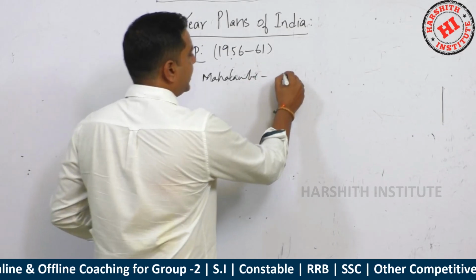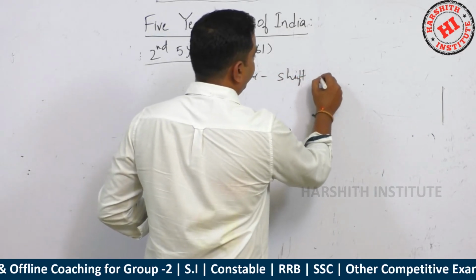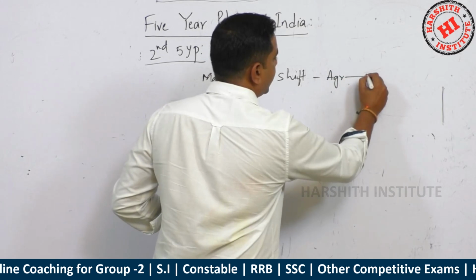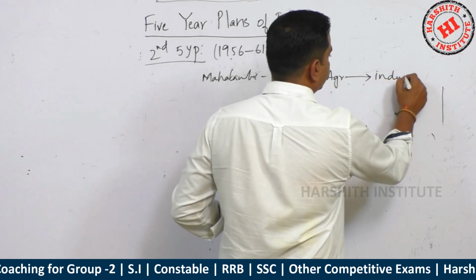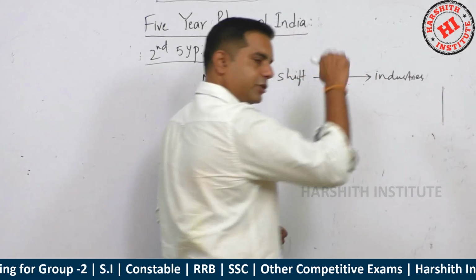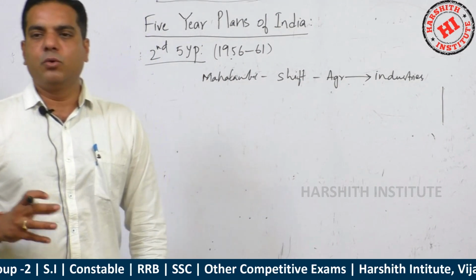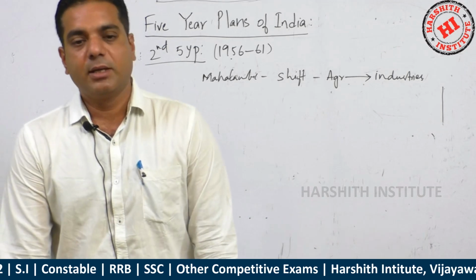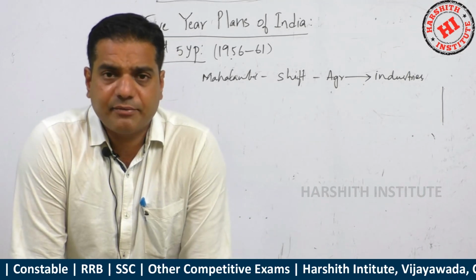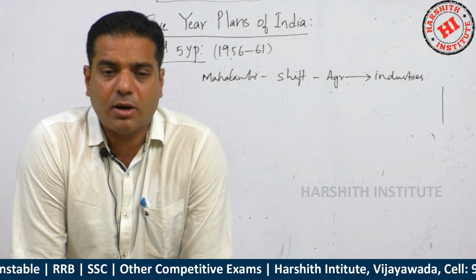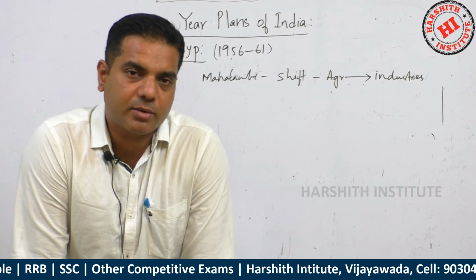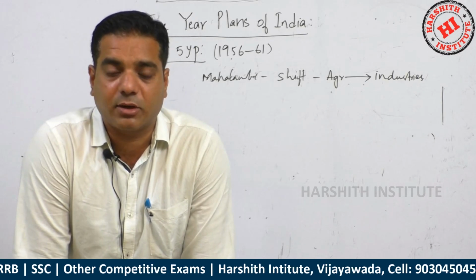He advocated a shift from agriculture to industries. From the first Visvesvaraya plan onwards, many visionaries who have good knowledge of economics have emphasized a lot on shifting from an agriculture-based economy towards an industrial economy.